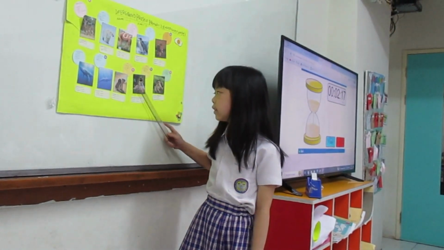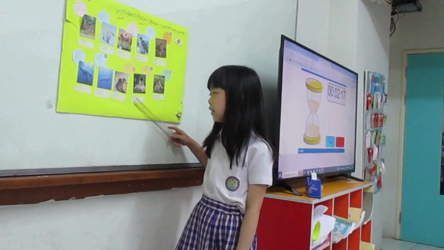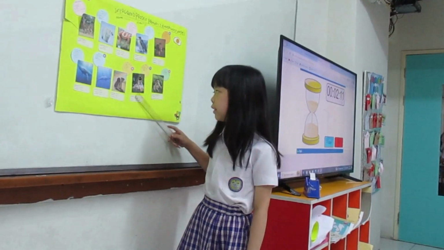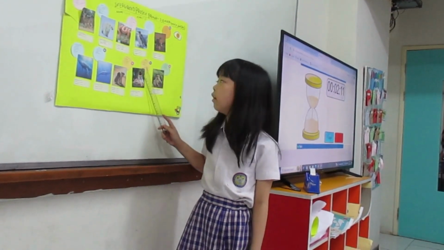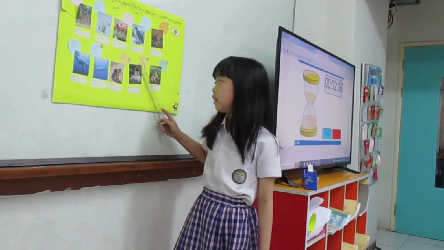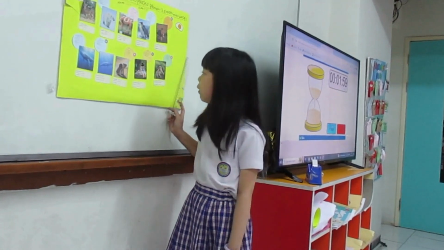Next is tiger. The habitat is rainforest. The season is spring and the weather is winter. Sport activities are baseball, badminton, golf, tennis, and volleyball.